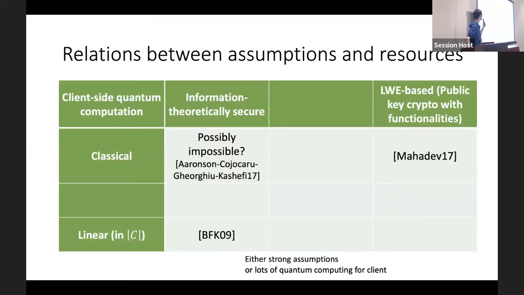So we can classify existing works into this table, which shows different relations between assumptions and resources in terms of client-side quantum computation. The BFK protocol is on the bottom left corner, and Mahadev's protocol is on the top right corner, which means for existing protocols, we require either strong assumptions like learning with errors, or lots of quantum computing for the client.